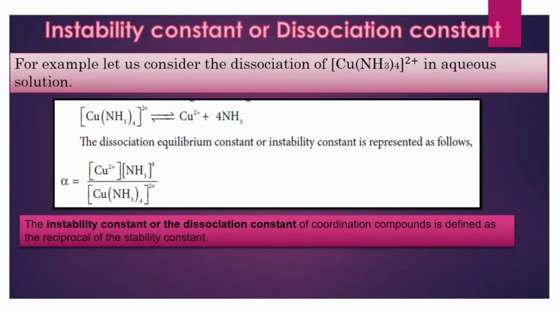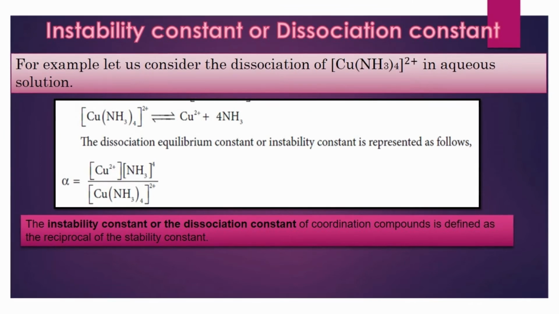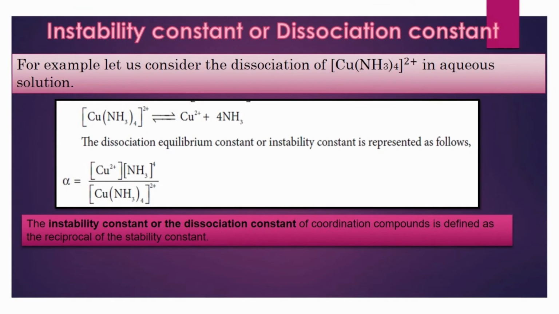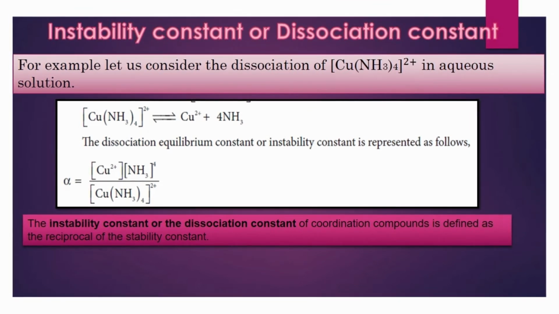Let us consider the dissociation of the tetraamine copper 2+ ion in aqueous solution. This complex will dissociate to form Cu2+ ions and 4 ammonia molecules.